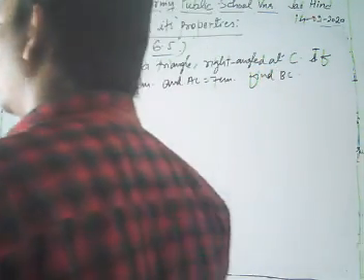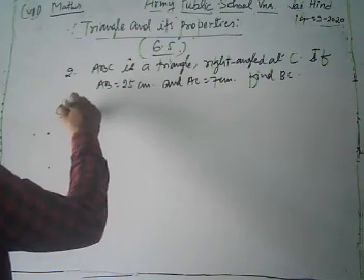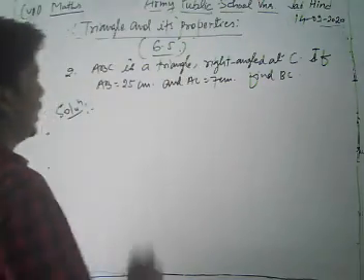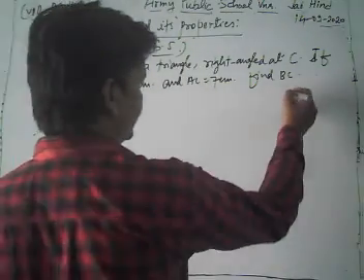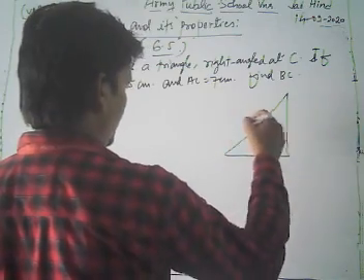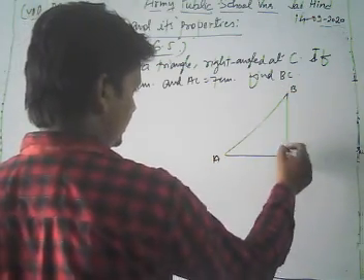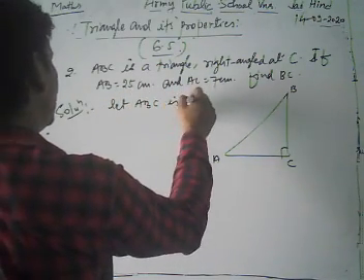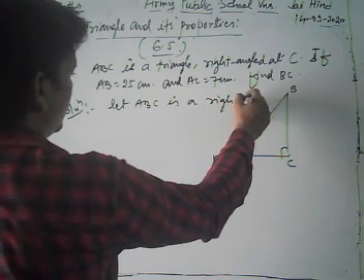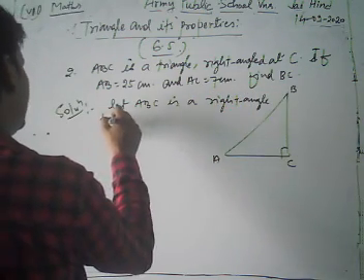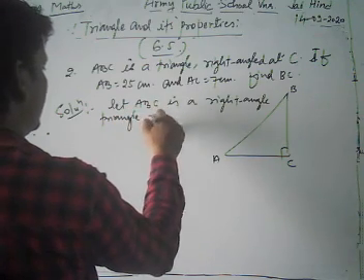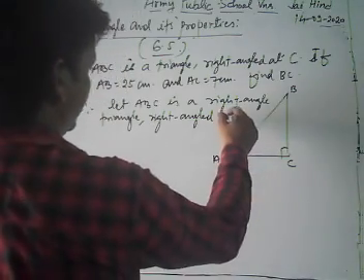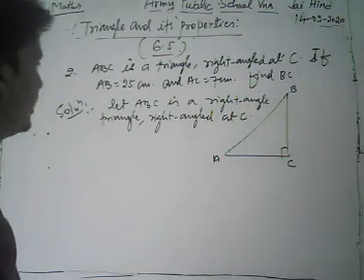Now look, students, we solve the given question the same as the previous question. First of all, we draw a triangle ABC, right angled at C. So we write ABC is a right angle triangle, right angle at C. Okay, what is given?